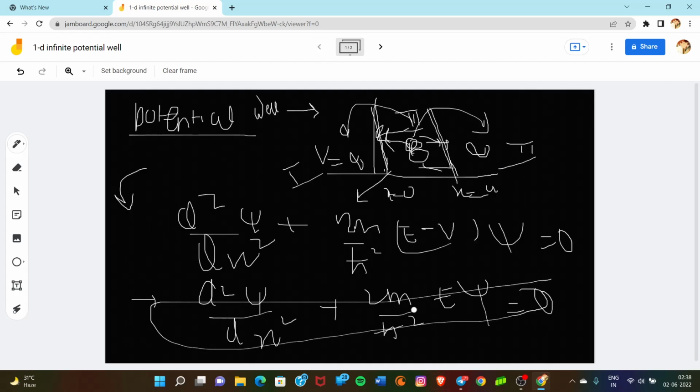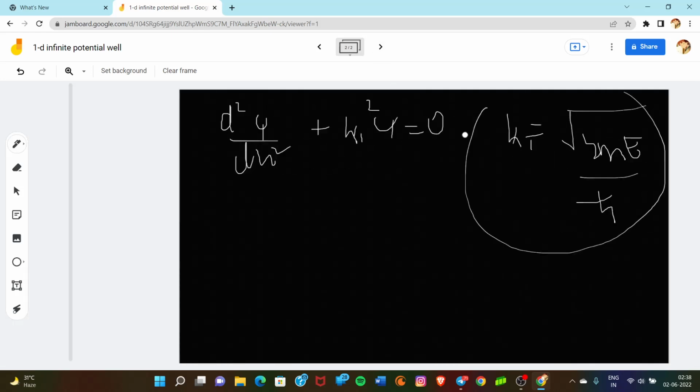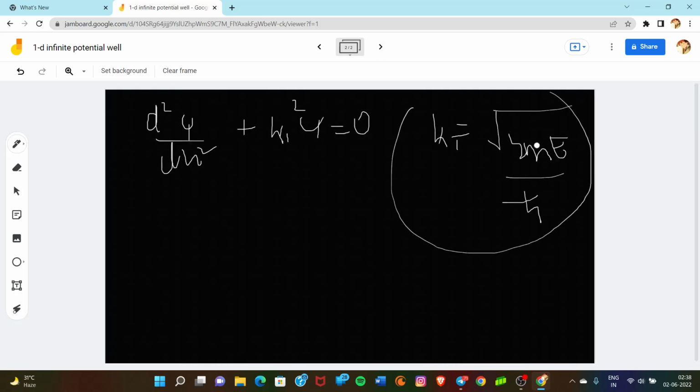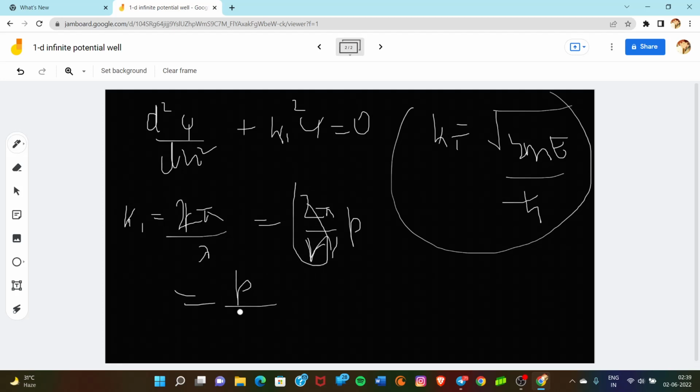So k1 square is equal to 2m upon h bar square into E. Now why have we put k1 equal to this? It is very simple theory. k1 is the wave number, so k1 is 2 pi upon lambda, and lambda is equal to h upon p. So h upon p will go upside, and this term is h bar, so we have p upon h bar.